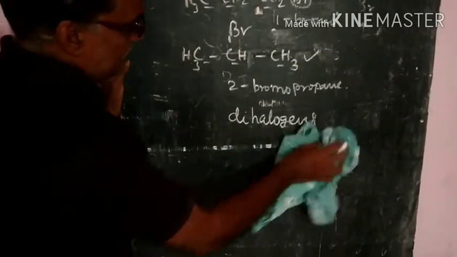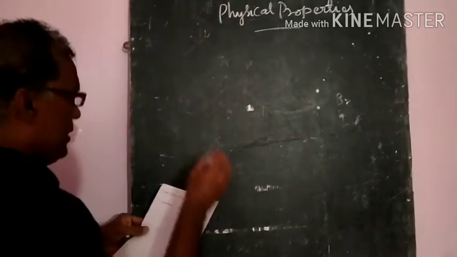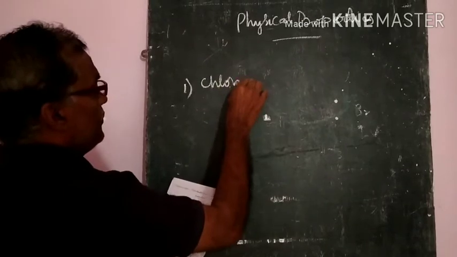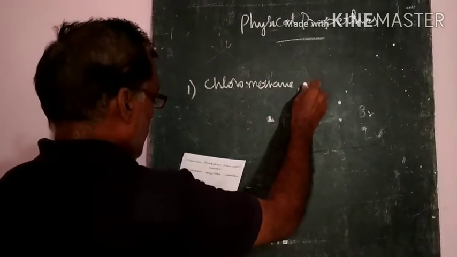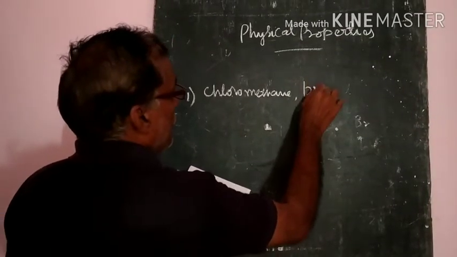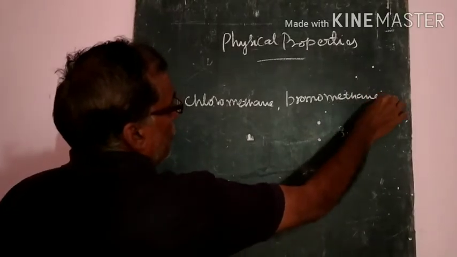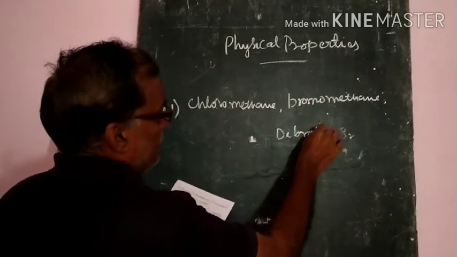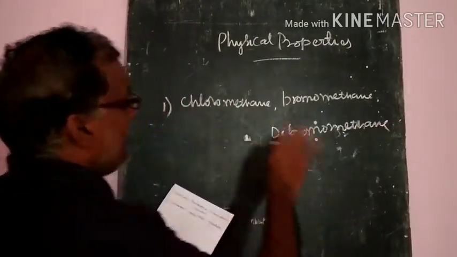So let us see one example. A question is given in your textbook. The first one: arrange these. Chloromethane and again bromomethane. One is chloro, the second one is bromo, and dibromomethane. So he asked to arrange them in increasing order.